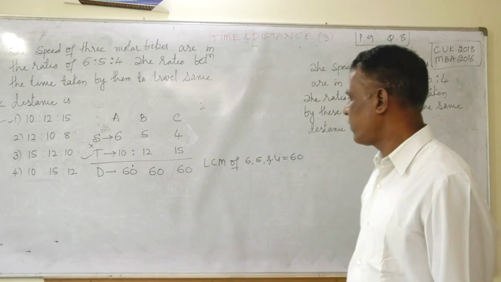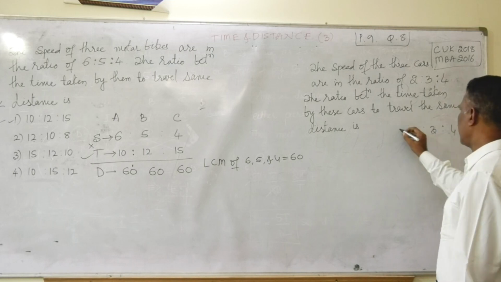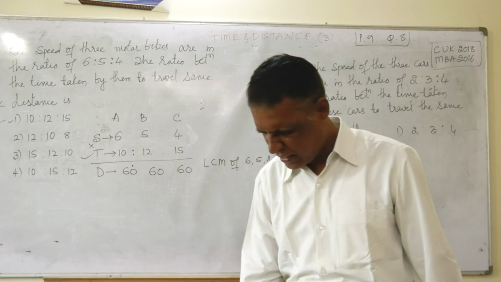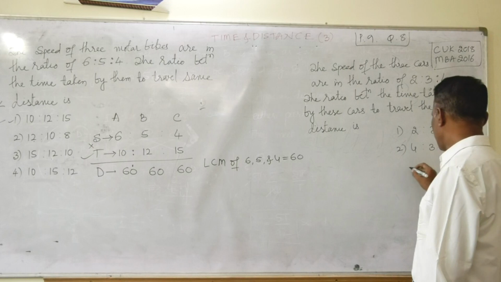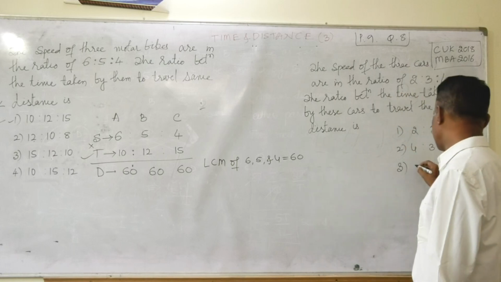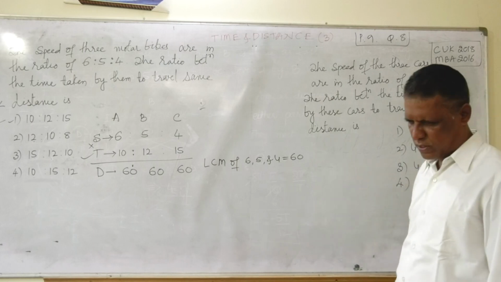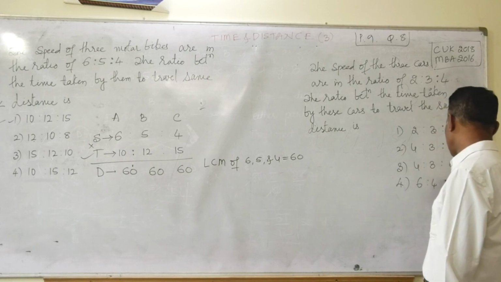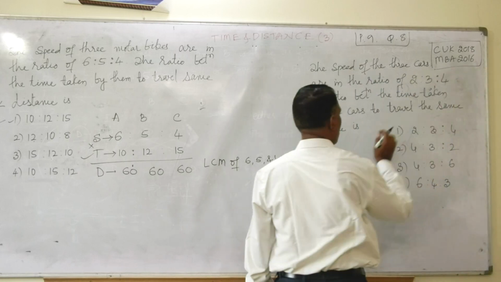Okay, I'll write the answer keys. First answer key, 2:3:4. Second answer key, 4:3:2. Third answer key, 4:3:6. Fourth answer key you have 6:4:3, friends.